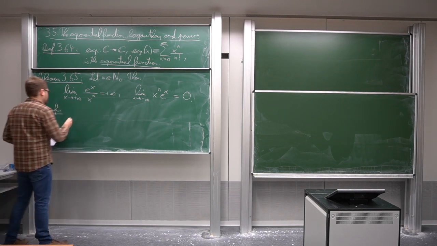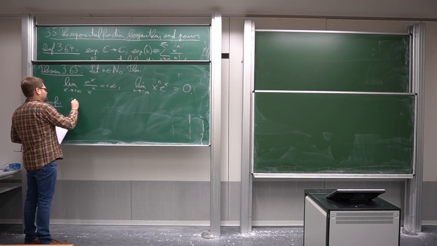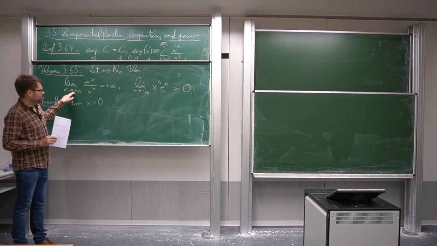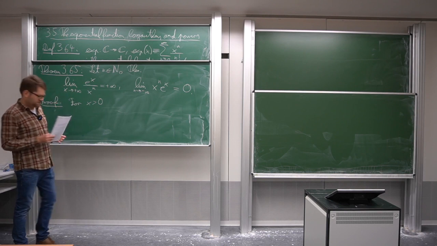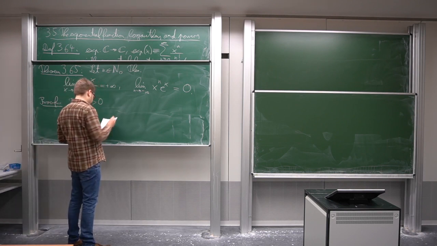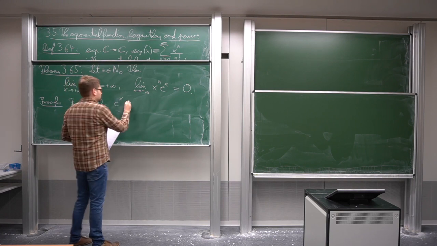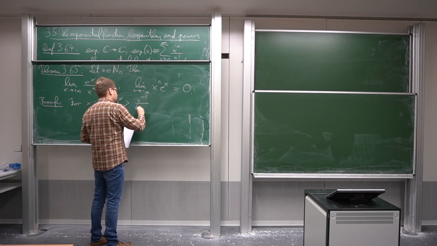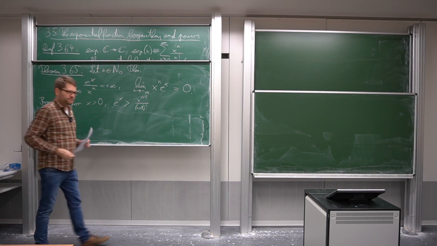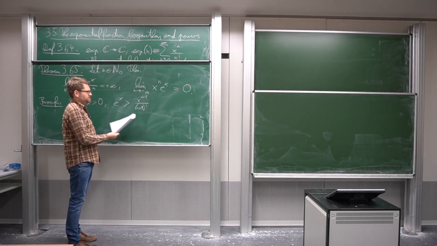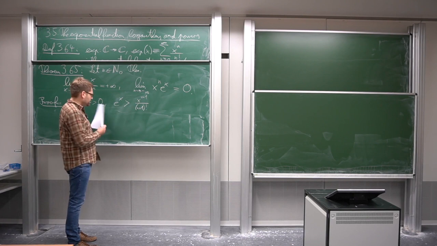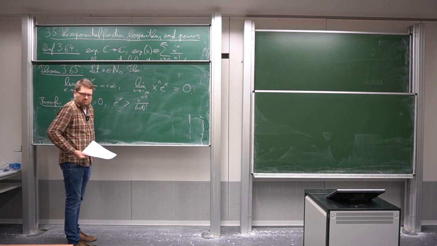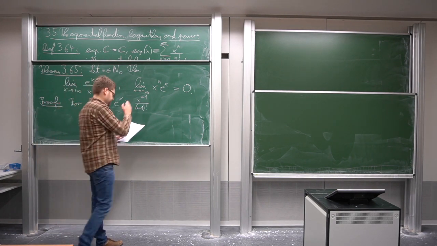So for the first limit, this is actually easy to see, because for positive x, and of course negative numbers don't matter if we consider the asymptotic behavior as we go to plus infinity, we know that e to the x is strictly bigger than x to the n plus 1 divided by n plus 1 factorial. Because this is the exponential series, and this is one of the summands of the series. And if x is positive, all of the summands in this series are positive. So if we just pick out one of them and drop the rest, this will give something smaller. Makes sense.